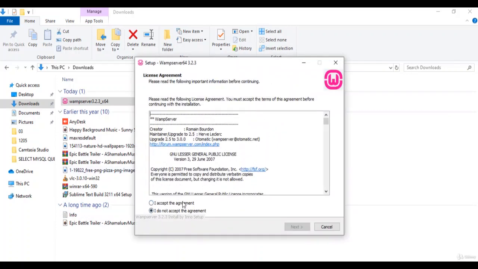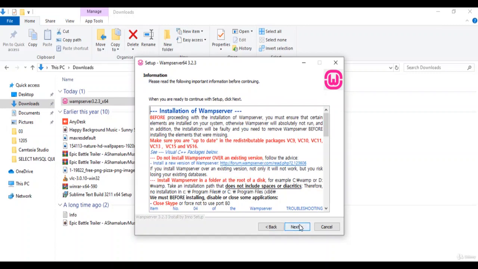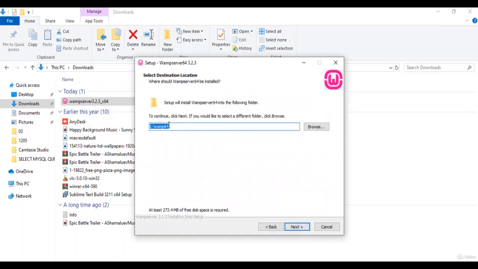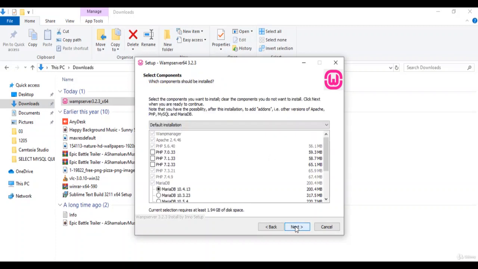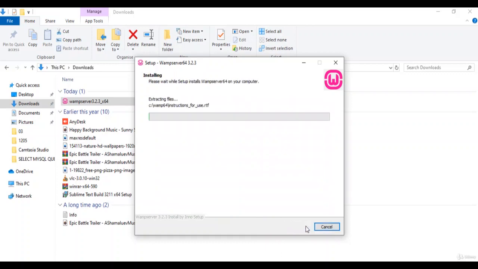So as usual, it's not a big deal installing this WAMP server. Accept the agreement and then go ahead and next, and you can put it in the C directory, so you don't want to change that. It is easy as that. Next again, and here you can choose any of the PHP versions, and I choose the default. I don't need to do anything extra here, guys. And next, and WAMP server 64 bits, and done.